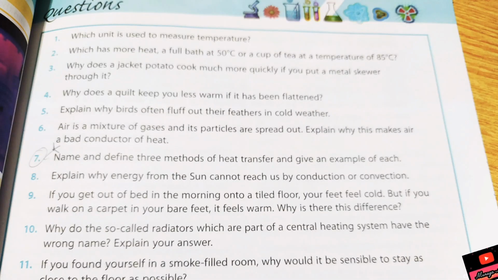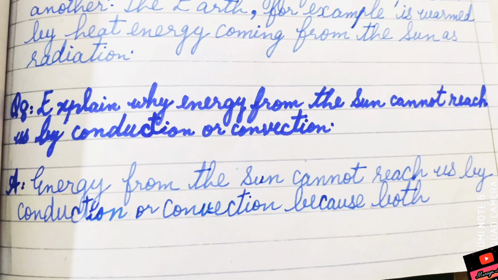Now be ready with your journals. We will solve all the question answers. Question number 8 is explain why energy from sun cannot reach us by conduction or convection. You know that very well that between earth and sun there is vacuum, empty space. So only radiation is the process by which we're getting heat.